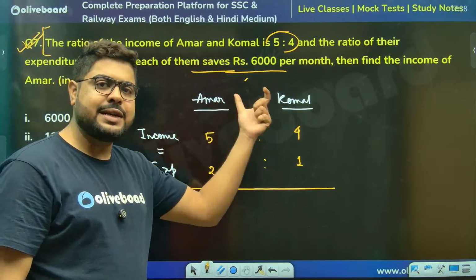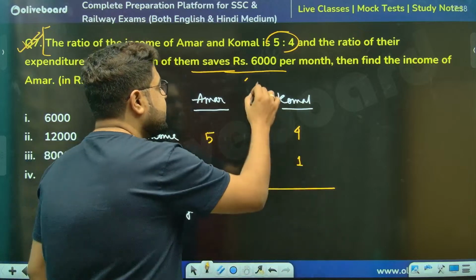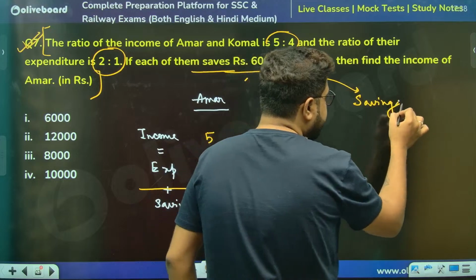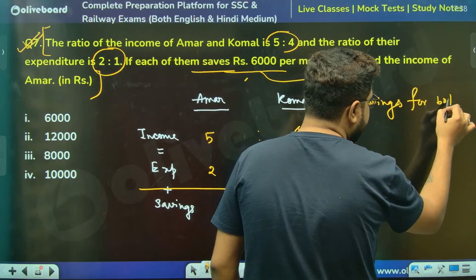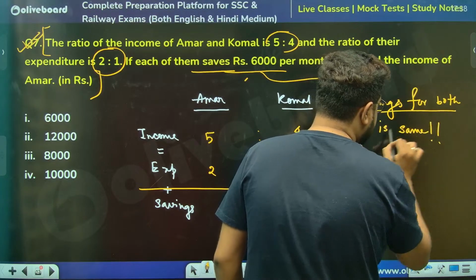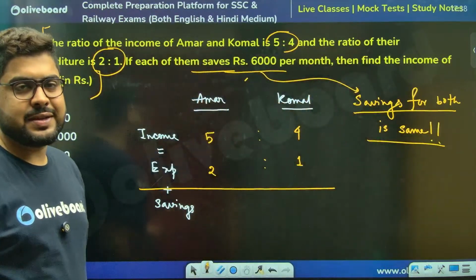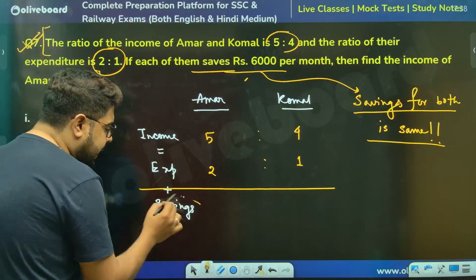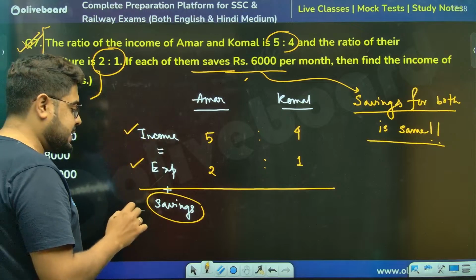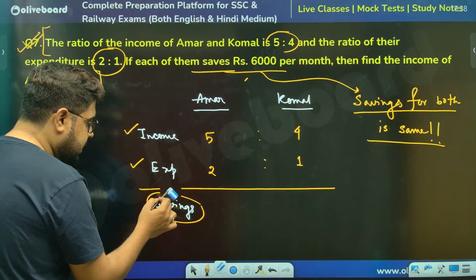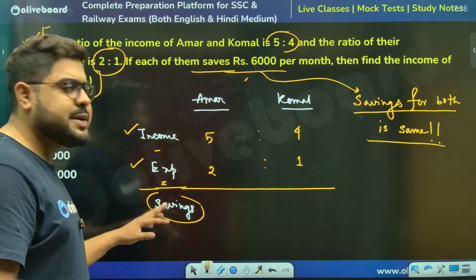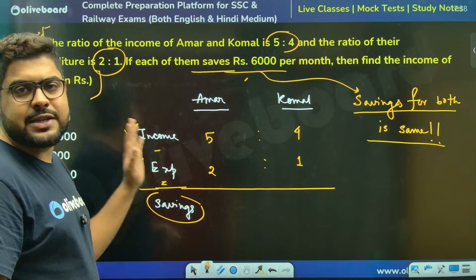So meaning, sir, please understand. This means savings for both is the same. Can I say this? Because both of them are saving the same amount. If so, can I say savings will be what, sir? Income minus expenditure. That way only I'll get savings. I can write income minus expenditure will give me my savings, because I know expenditure plus savings is income.